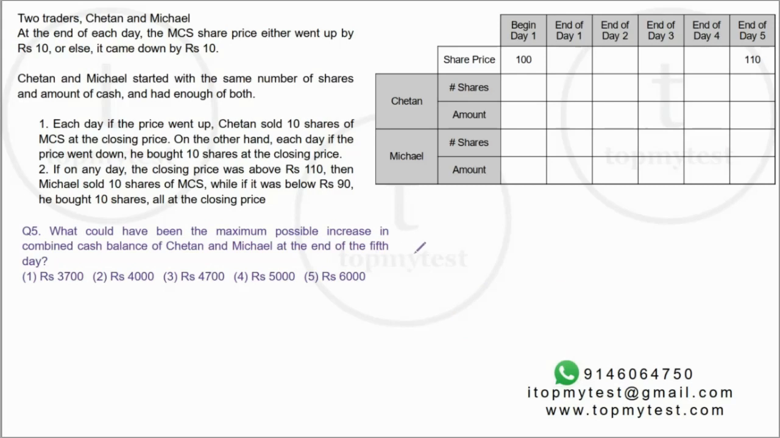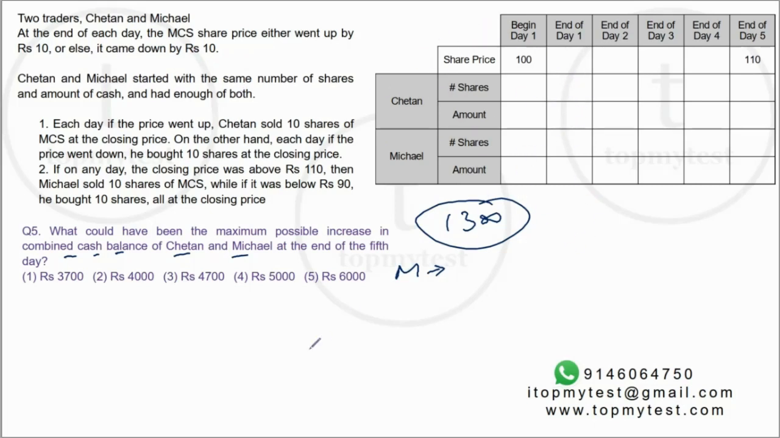And question number 5 is going to be pretty straightforward now that we have solved the first 4. It says, what could be the maximum possible increase in combined cash balance of Chetan and Michael? Now we know Chetan's cash balance is going to increase by 1,300. Let's see how much Michael can increase the cash balance. Michael's cash balance will increase as long as the price stays above 110. So we need to make sure that the price stays above 110 while complying with the scenario that it should rise 3 times and fall 2 times.